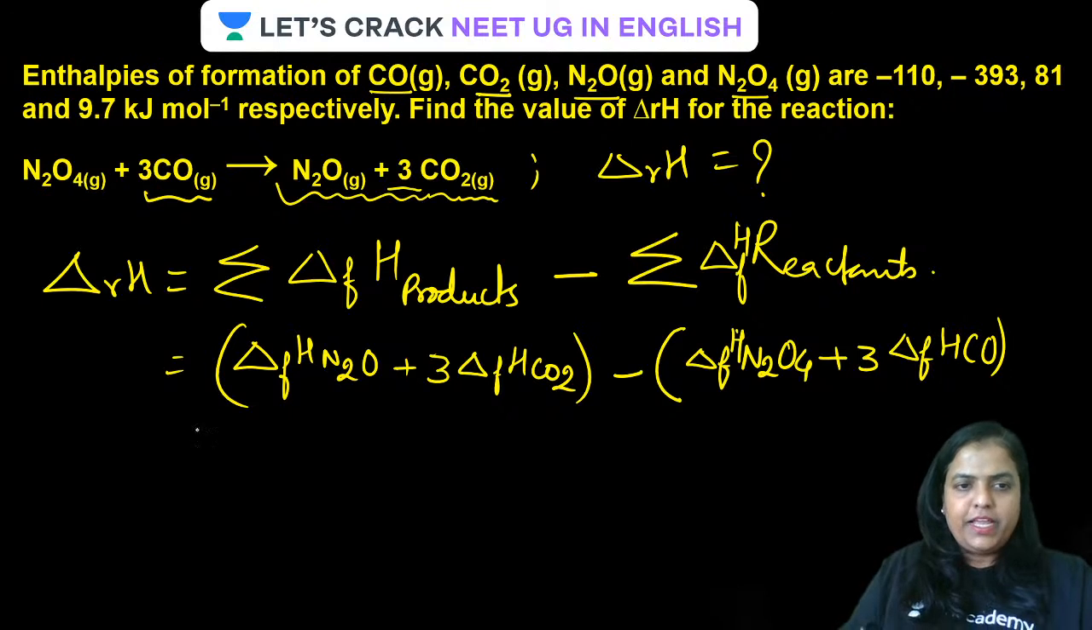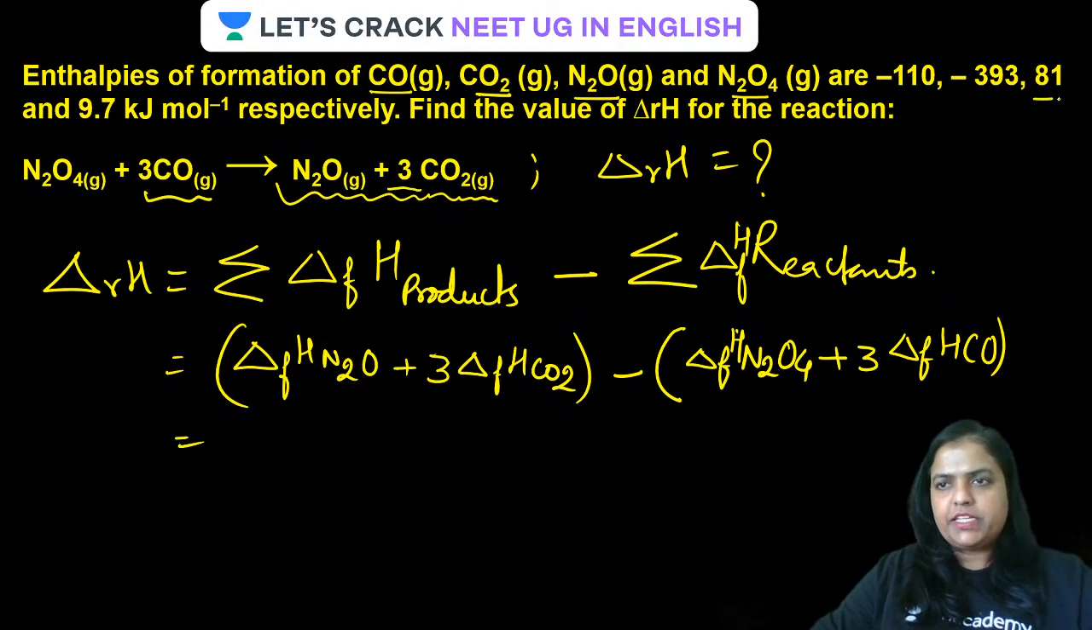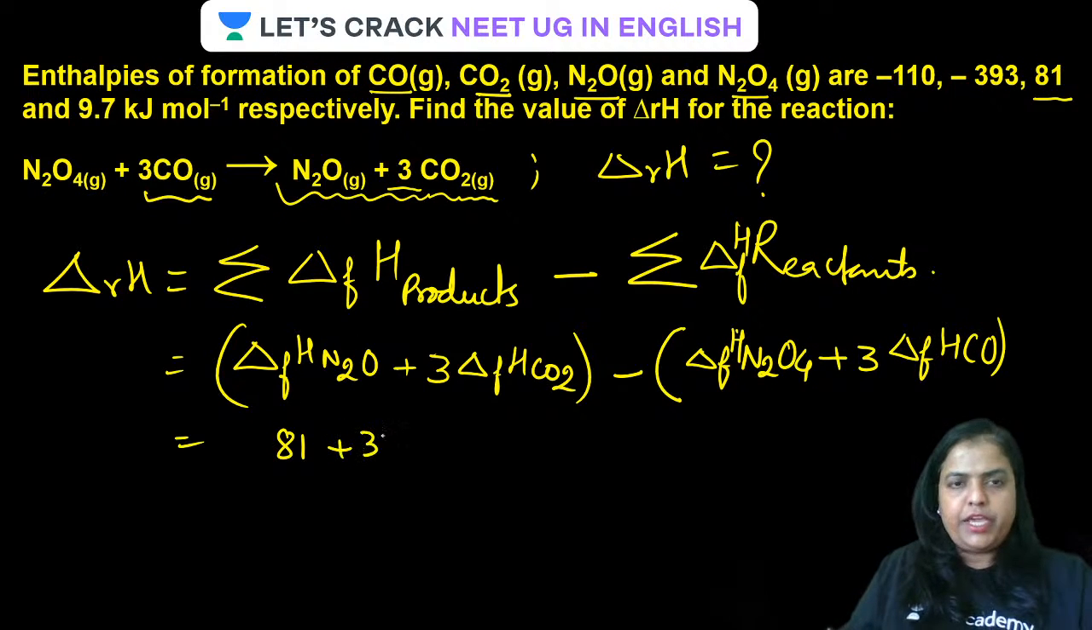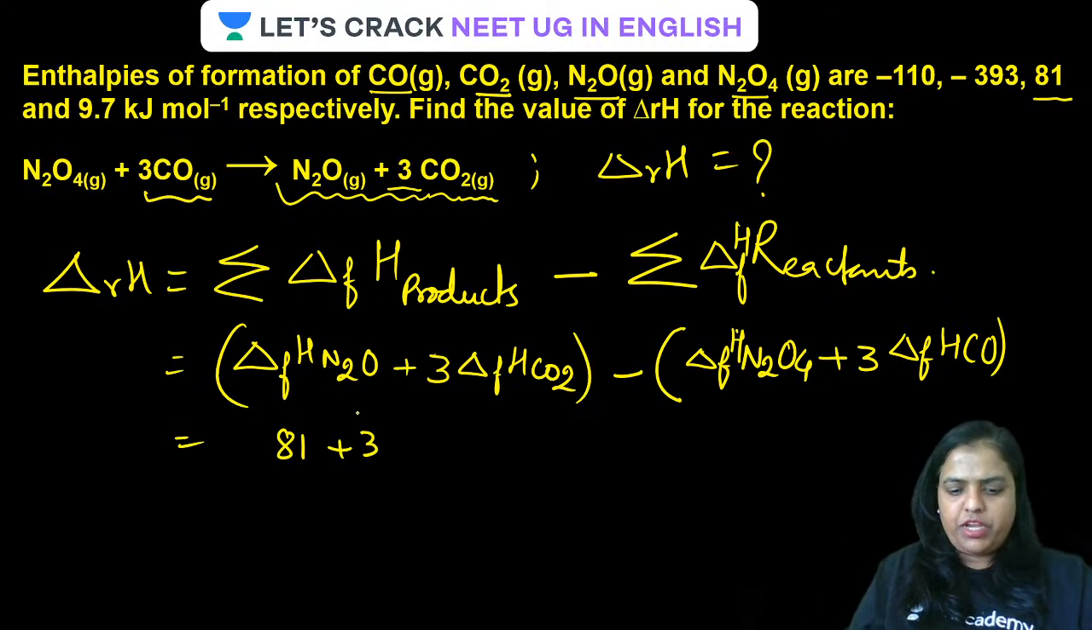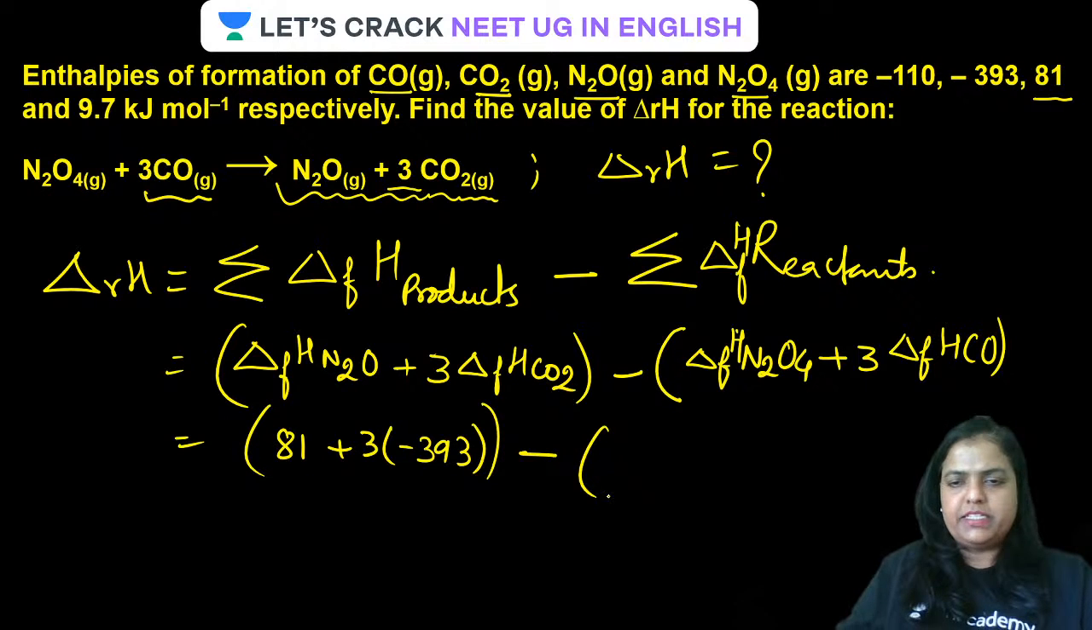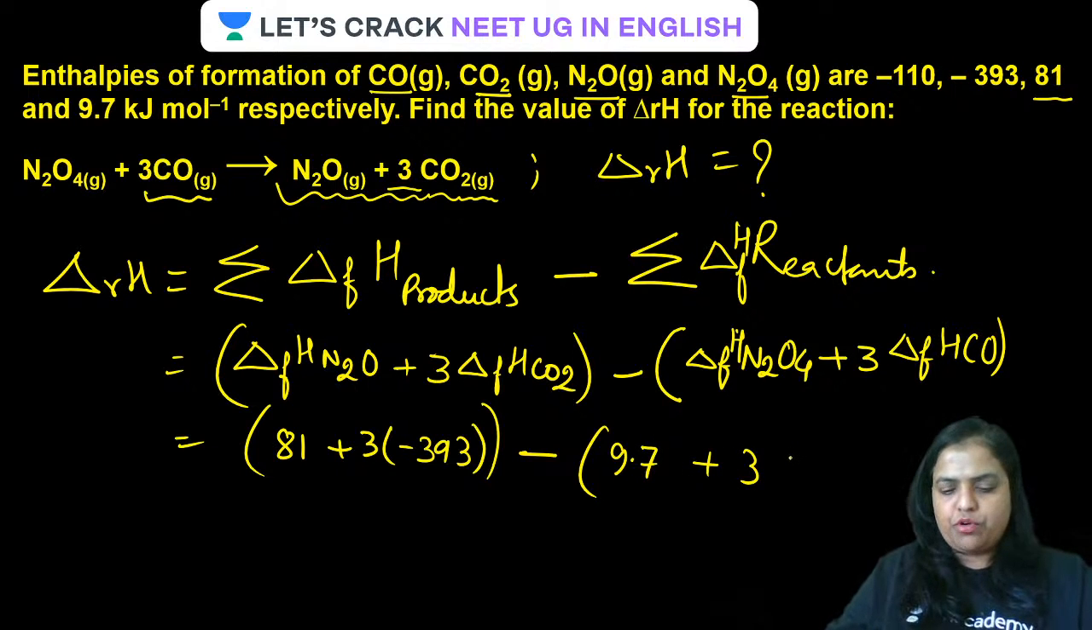Now, the molar heat of formation of N2O is given as 81. So this will be simply 81 plus 3 into the molar heat of formation of CO2, which is given as minus 393. So make it 3 into minus 393. All clear, guys? Then, minus heat of formation of N2O4. How much is that? 9.7 plus 3 into heat of formation of CO. How much is that? Minus 110.